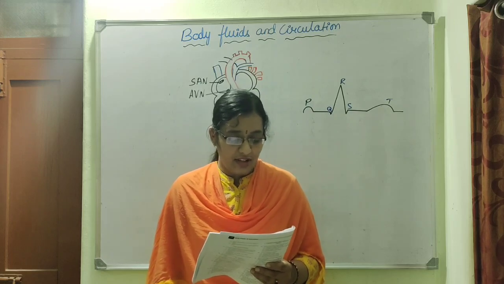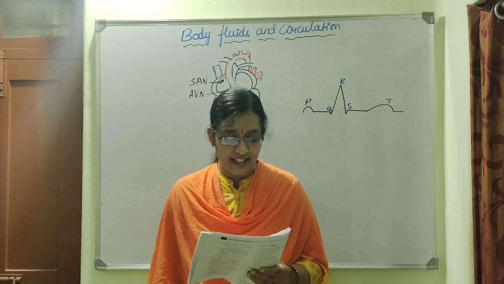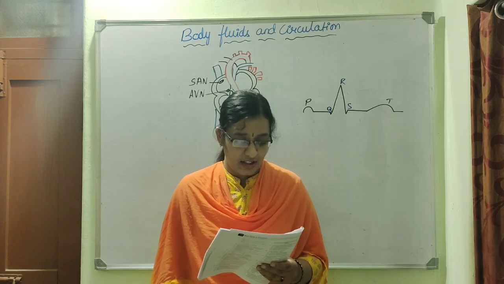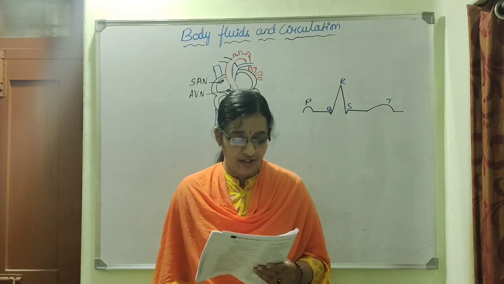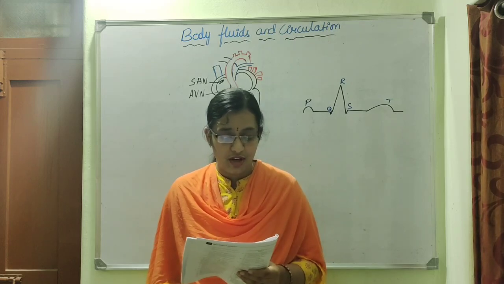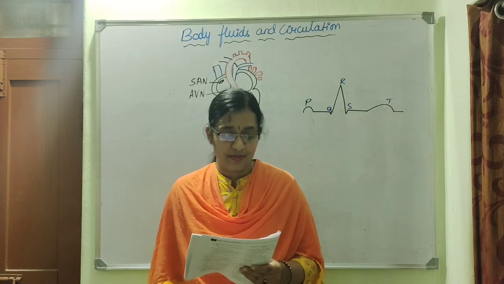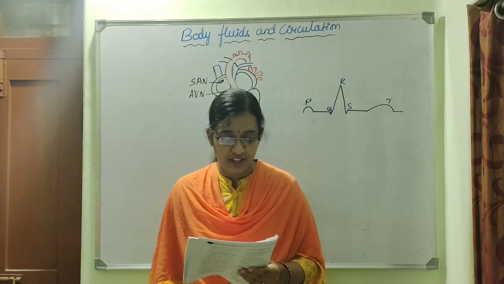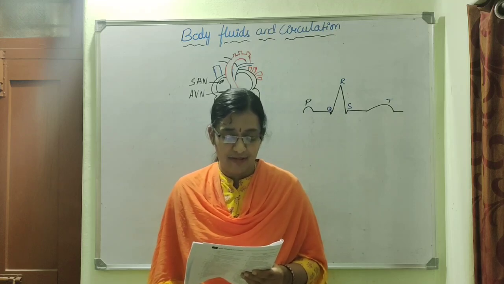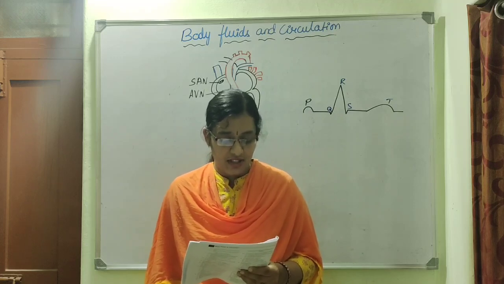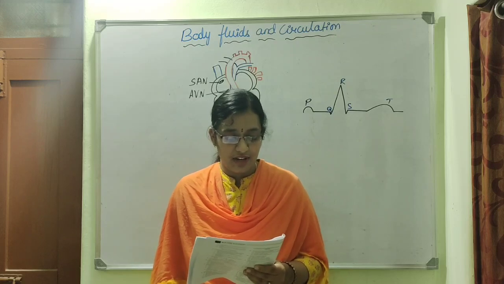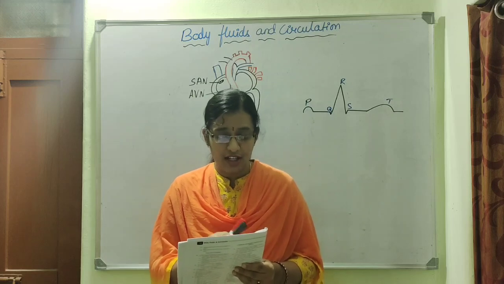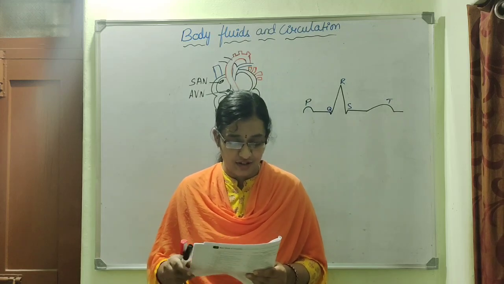And then second statement, leukocytes disintegrate in spleen and liver. Third statement, an important function of lymphocytes is to produce toxins for phagocytosis. Fourth statement, neutrophils bring about destruction and detoxification of toxins of protein origin. Options: option 1, statements 1 and 2 only. They are asking for the wrong statement.